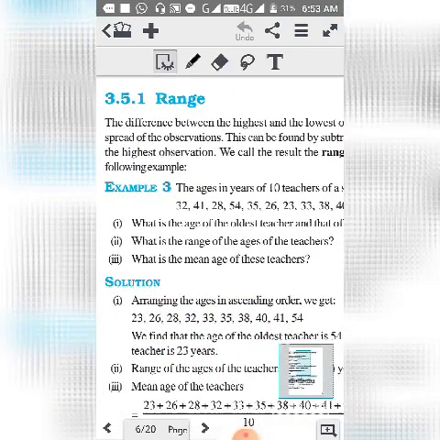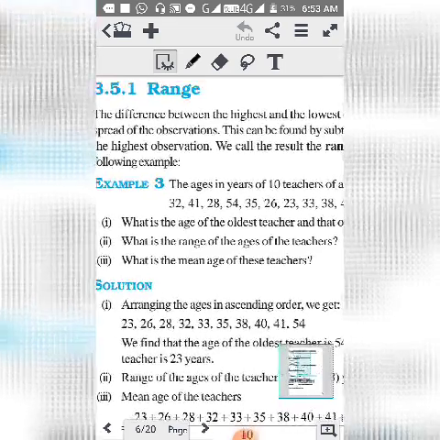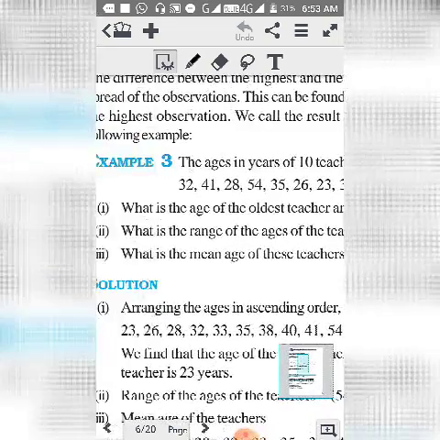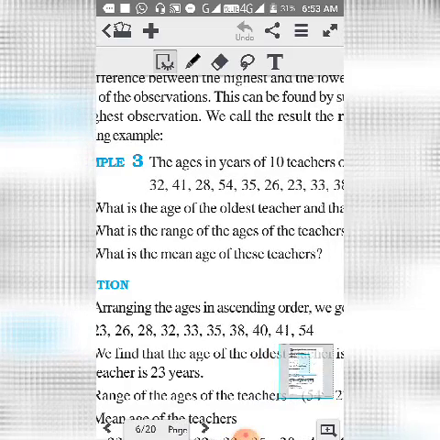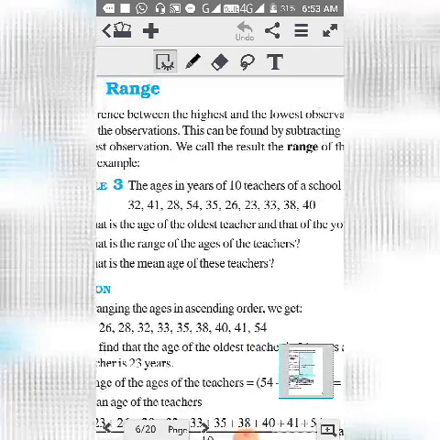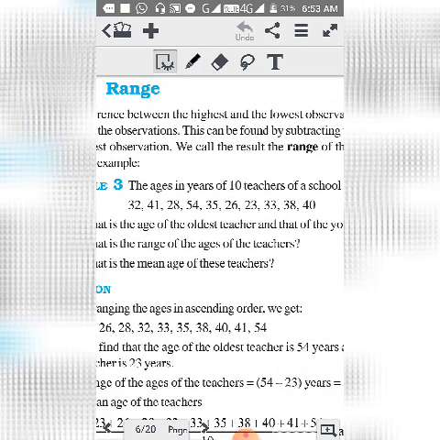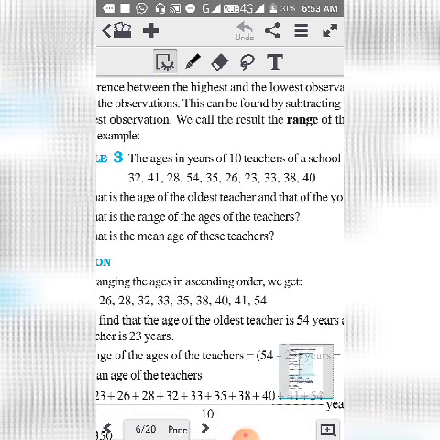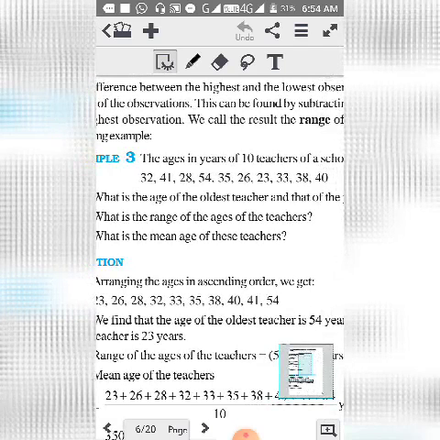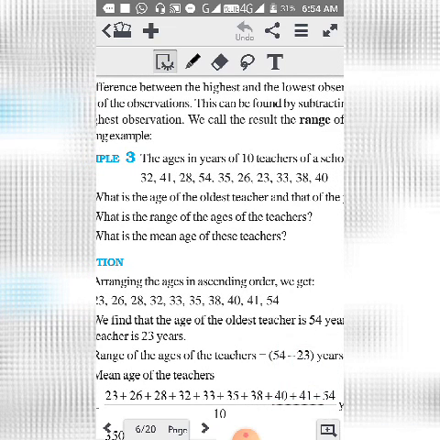Another term comes with average, that is called the range. Now range is nothing difficult. Like here, example 3 shows the ages in years of 10 teachers. Now there are ages of 10 teachers given here. Some are 32, another 41, 28, 54. So what is the range? Range means the difference between the lowest and the highest. So here it is given, what is the age of the oldest teacher? Who is the oldest? So you know 54 years is the oldest.